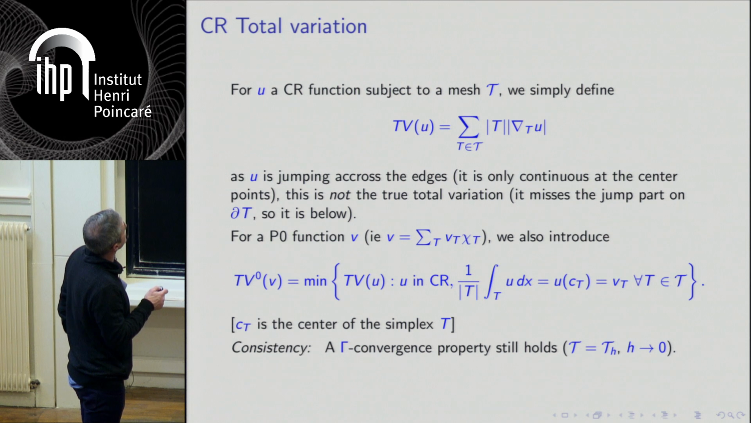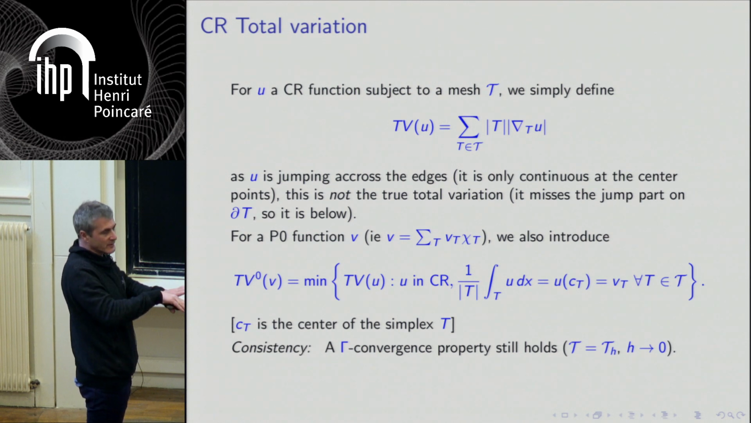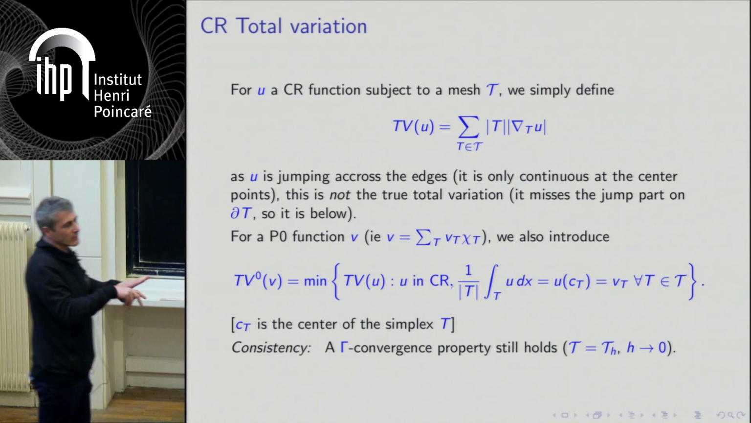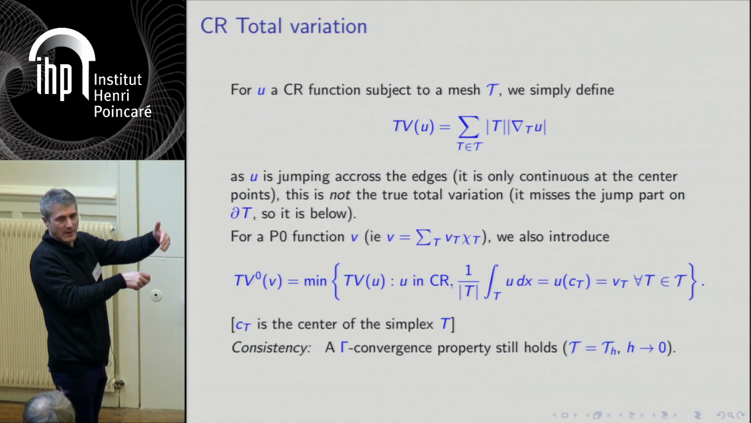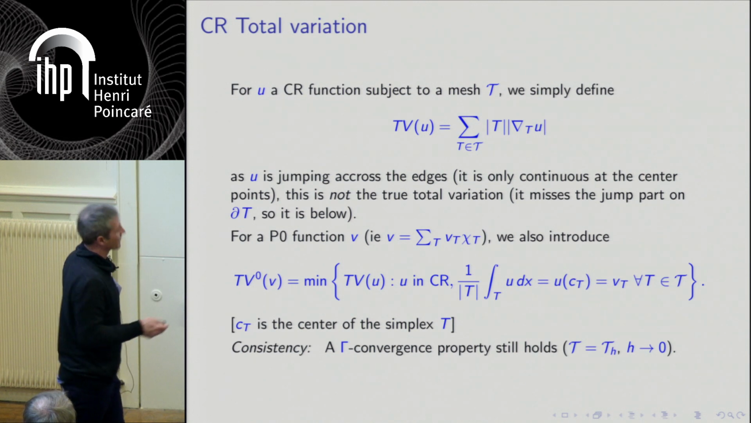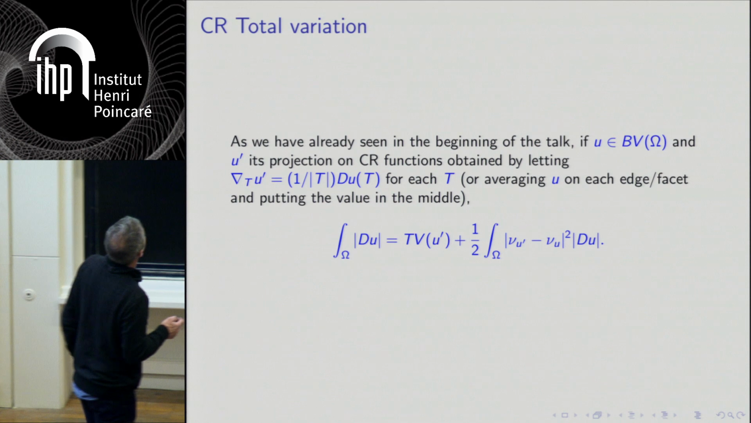So the first thing is that if you introduce that, despite the fact that you have discarded the jumps, you still have a consistent approximation of the total variation in the following weak sense, which is the gamma convergence. It means if you minimize this kind of object plus other terms, you will solve the right problem in the limit. Okay, that's the first point.